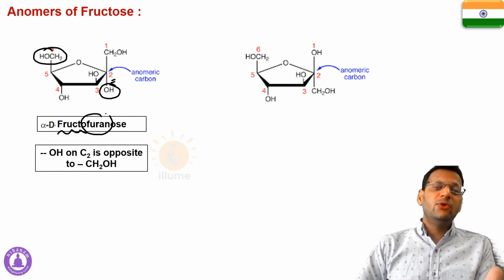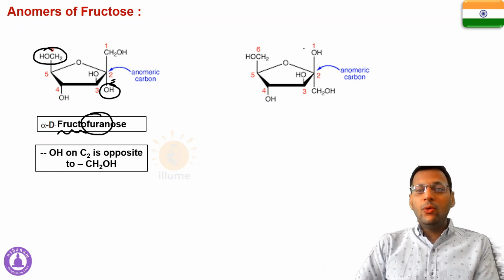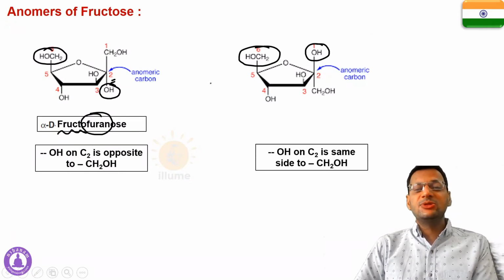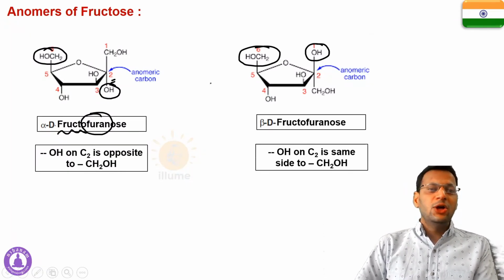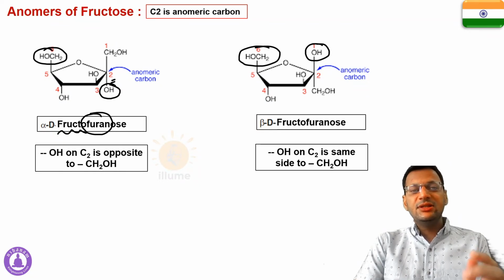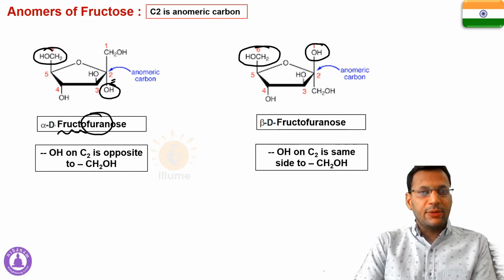Fructofuranose, because this is a furan ring. And similarly, OH is on the same side as CH2OH, so that becomes beta fructofuranose. See, this is very simple. You just have to go through the concepts and remember the basic concepts. In this case, C2 is the anomeric carbon.